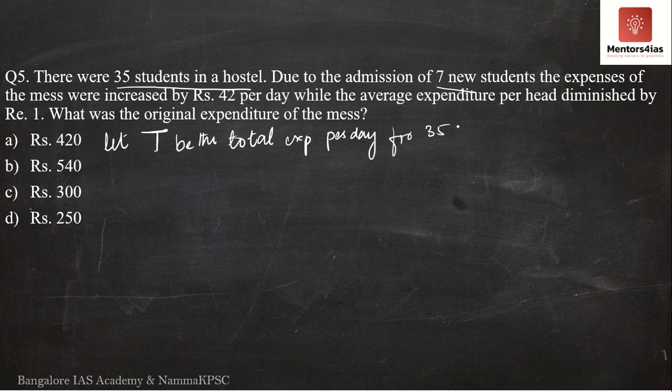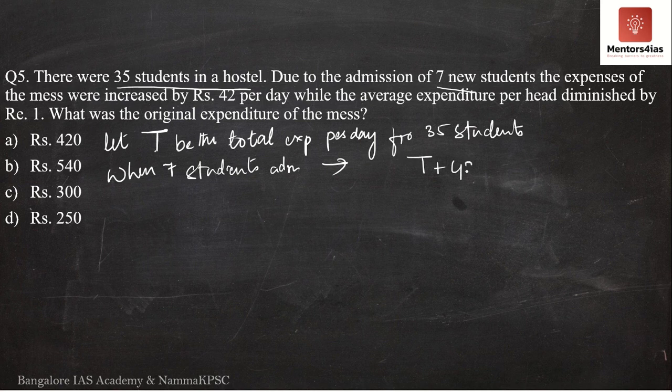Now, when 7 new students have been admitted, the expenses of the mess increase by rupees 42 per day. So when 7 students are admitted, the total expense increases by 42 rupees per day. So now the total expenditure is T plus 42.